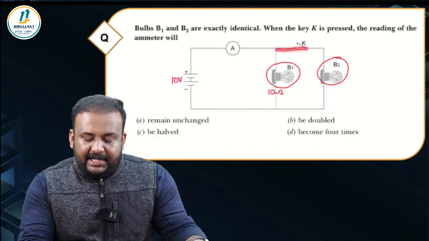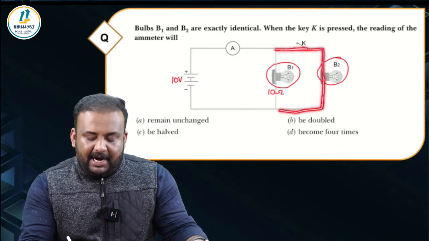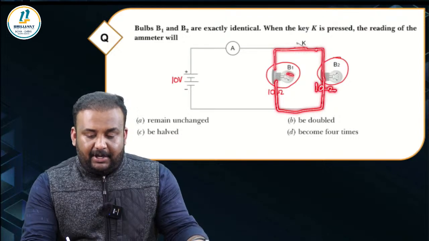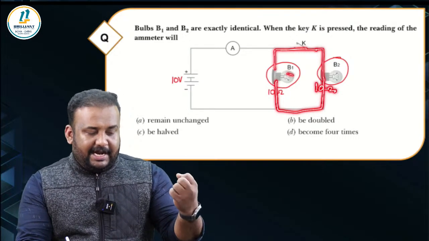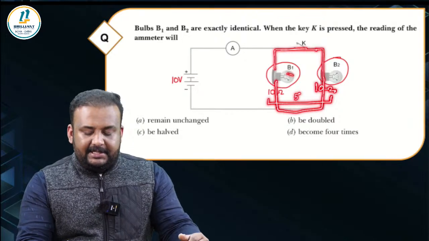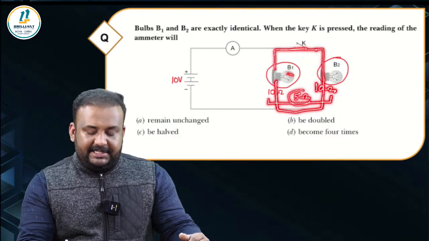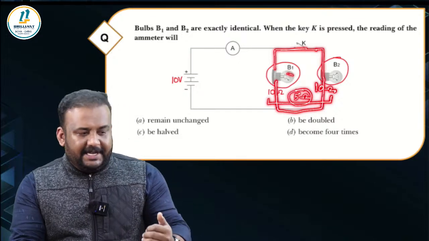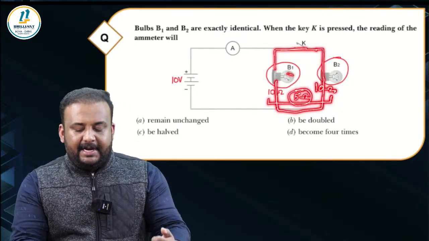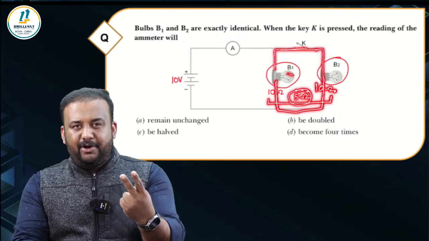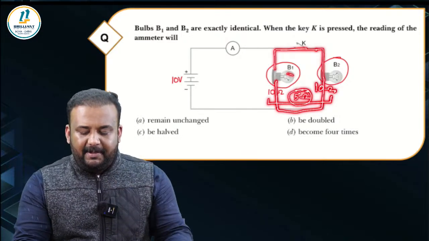Now, I am closing the key means I am including this bulb also in the circuit, correct? So I have now two bulbs of identical resistance which are connected in parallel. What is the total resistance combination of this? This is going to be 5 ohm now because it is a parallel combination, right? So the net resistance of two identical bulbs with 10 ohm each will be 5.